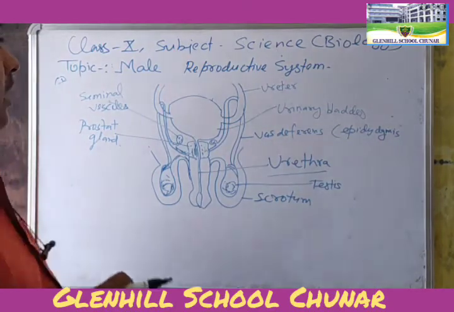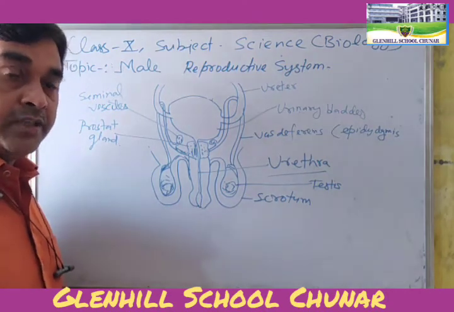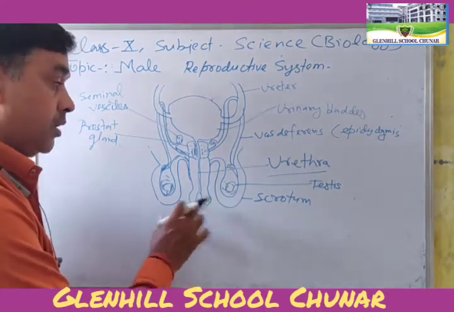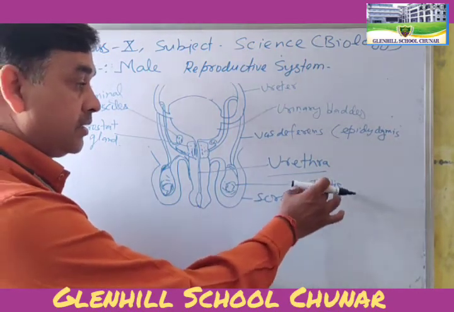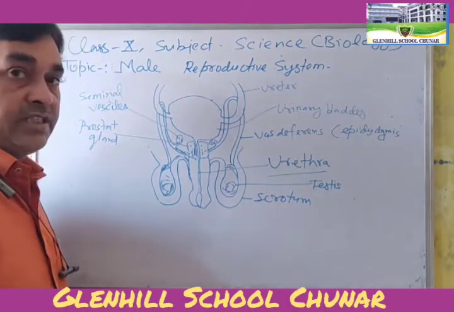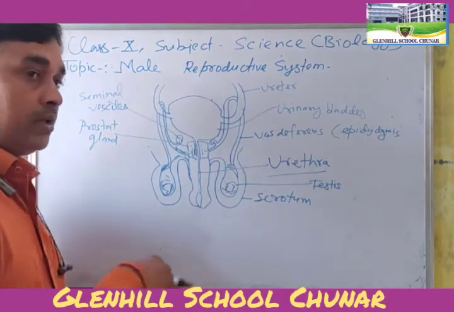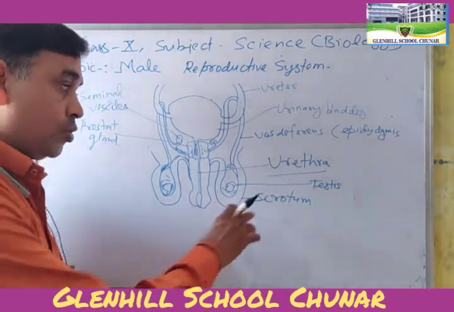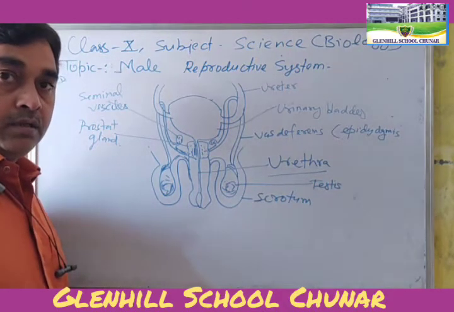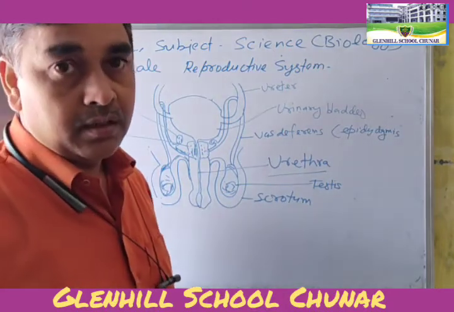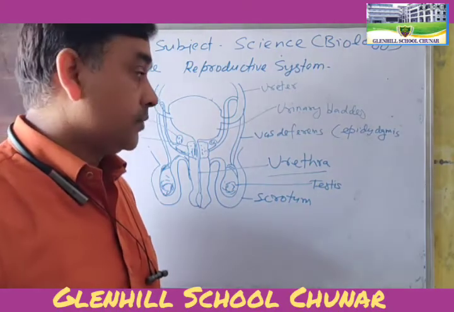So, students, in the male reproductive organs, first of all, the testis is situated in the scrotum. There are two testes. One is called a testis, and two means plural. So there are two. One pair of testes is found outside the abdominal cavity in the scrotum. The scrotum provides a temperature that maintains the continuity and life of the sperm.